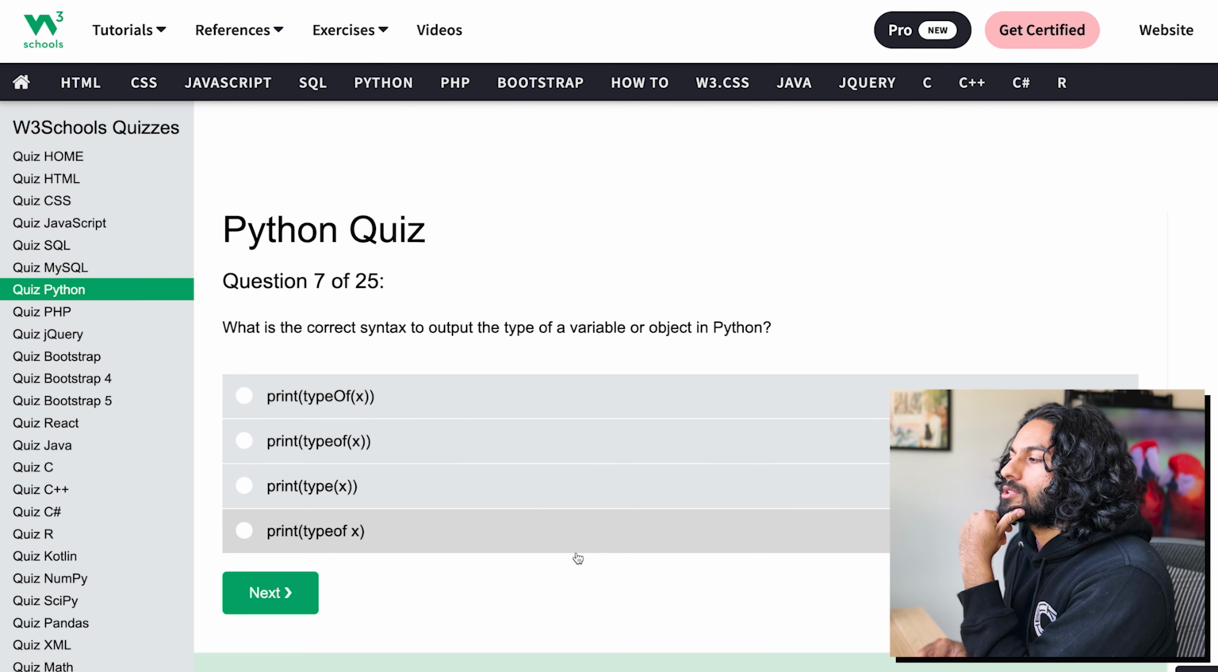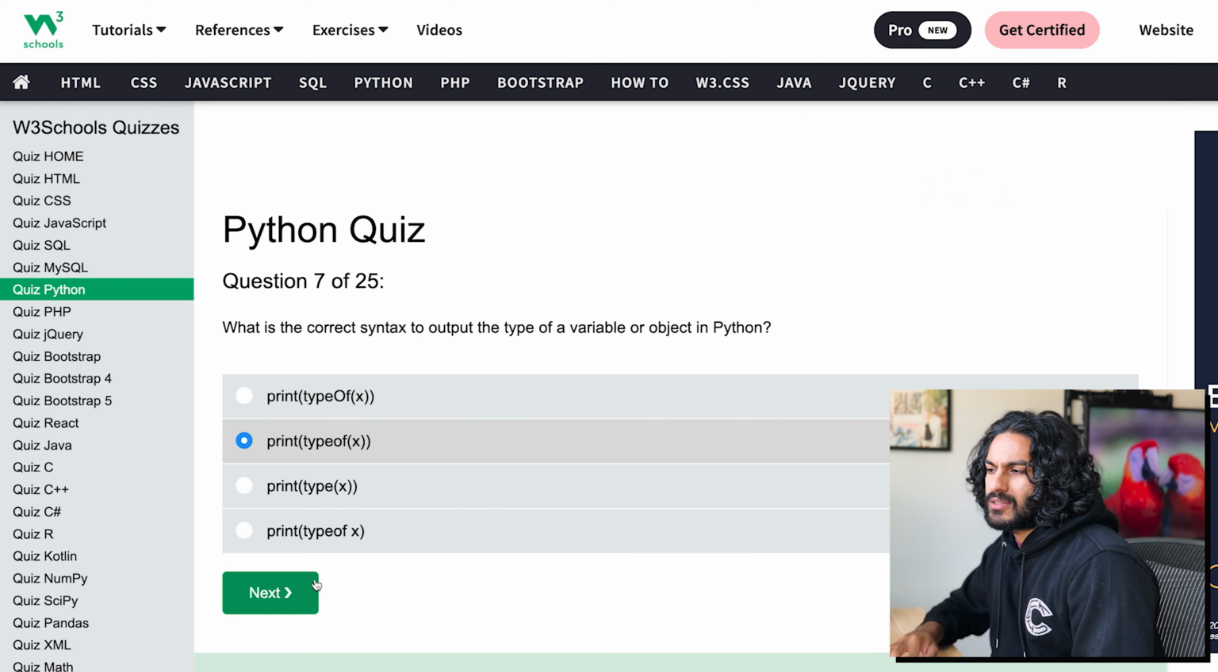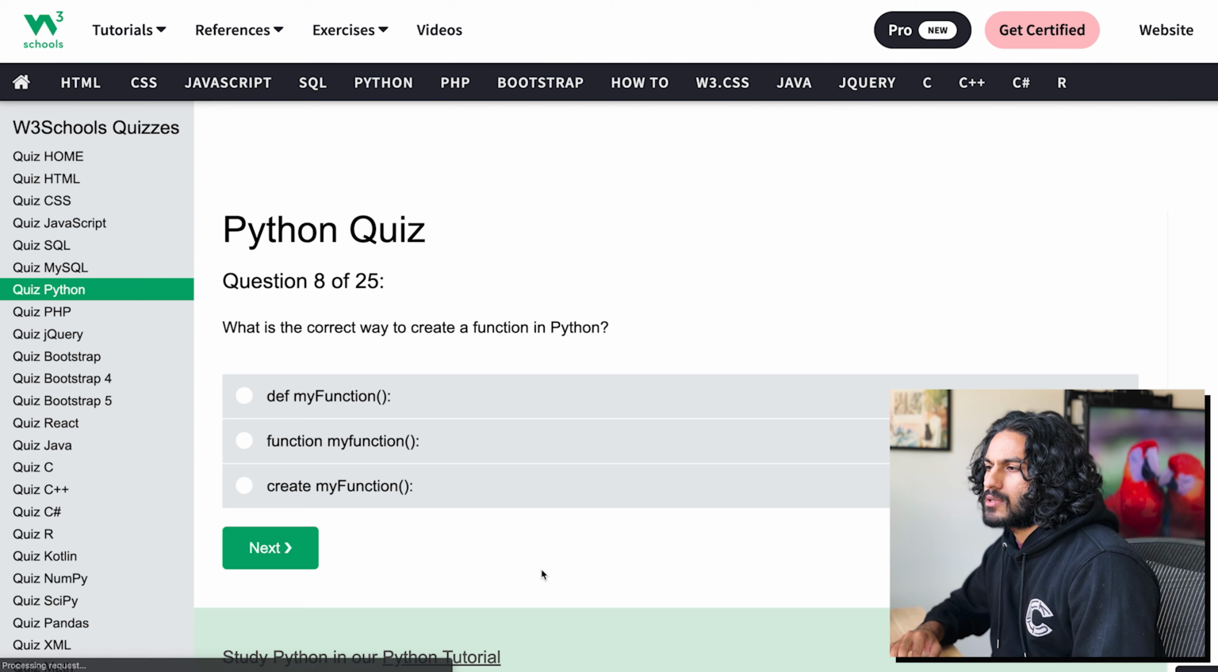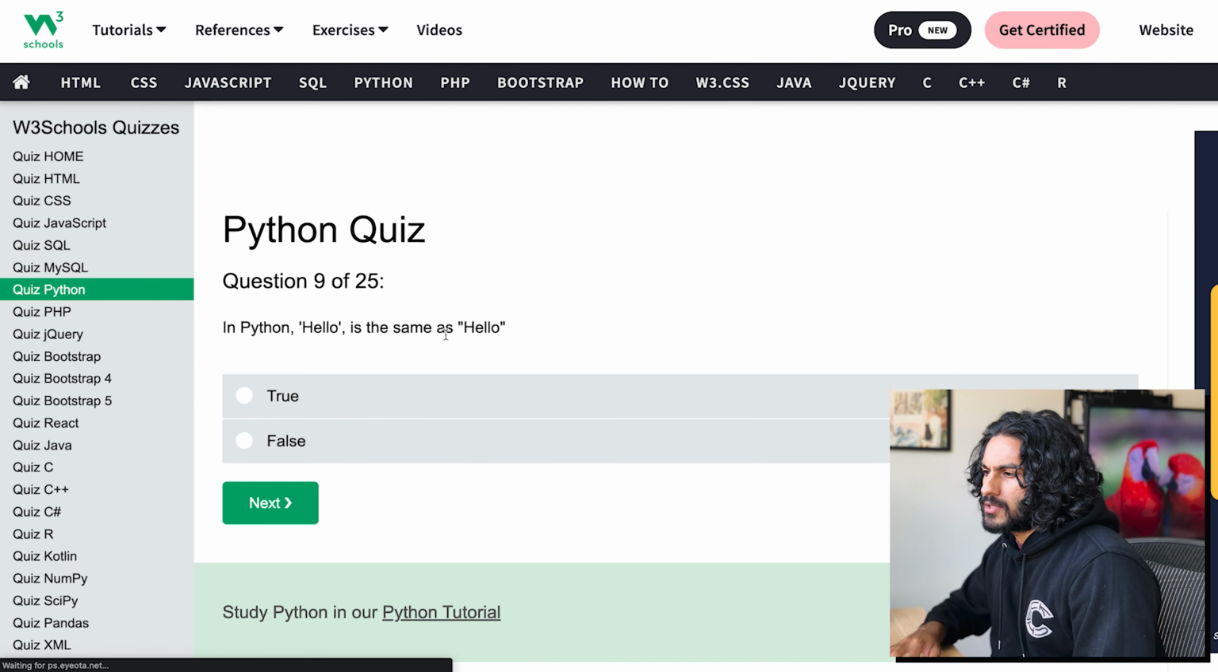You can do both. Is it correct to output the type of a variable? I think it has to be, right? Because it's a function. So that'd be weird. Yeah, I think it has to be with parentheses. You just use def. Hello is the same as, yep, because single quote versus double quote, that is true.